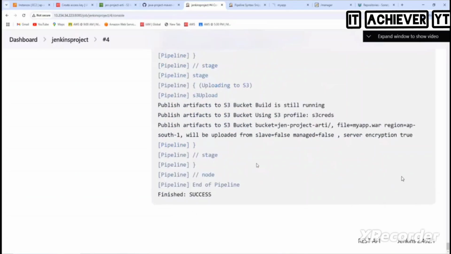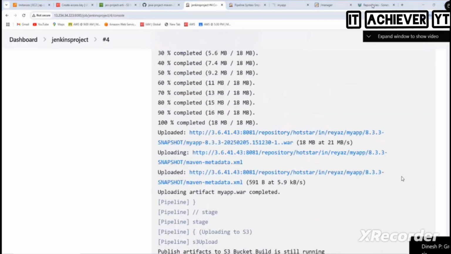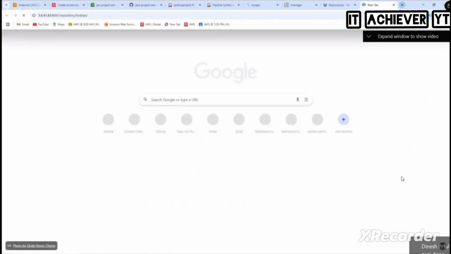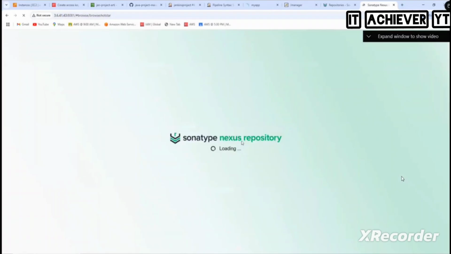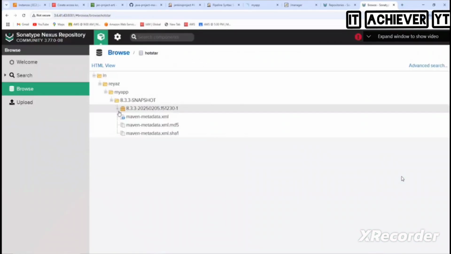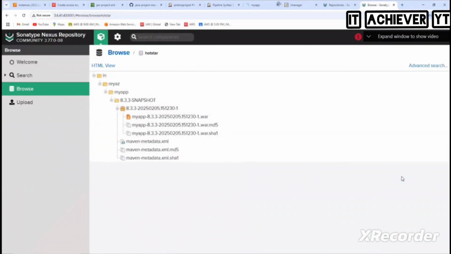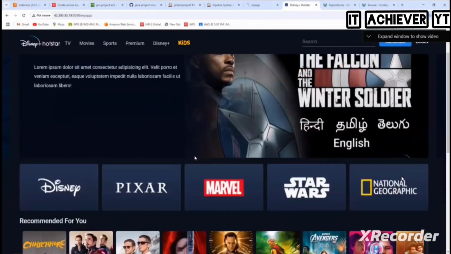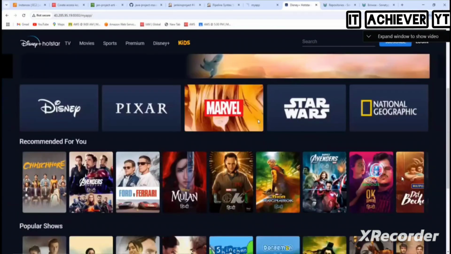Congratulations, our build is success. Fantastic. So do you see this? It is success. So now what we have, the repository also here. So go inside it and we can copy paste this repository, right? And then browse and you see the repositories here, right? My app. And then also your application is deployed or not, refresh it, and this is deployed. And this is your Jenkins project.